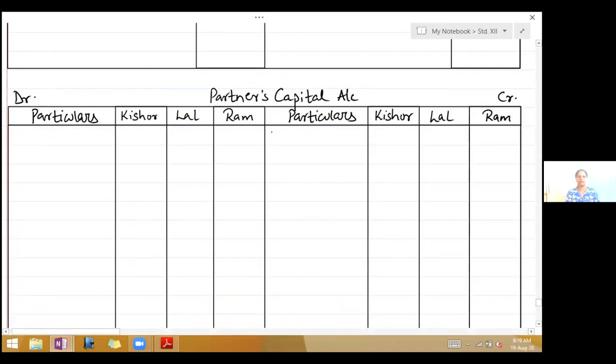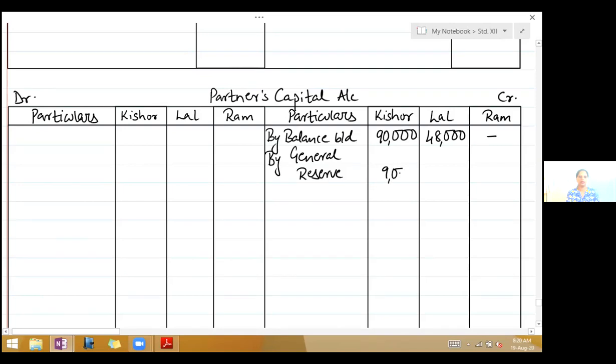Always bring down the balances first. So you can write there, by balance carry brought down. It is 90,000 and 48,000. And next you can distribute the general reserve. So write by general reserve account. Now 12,000 in the ratio of 3:1. So that general reserve will be 9,000 and 3,000.